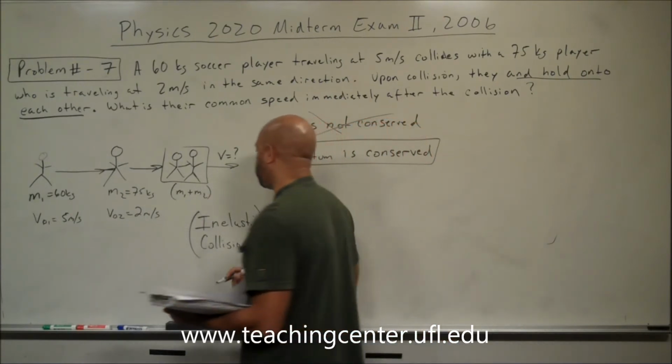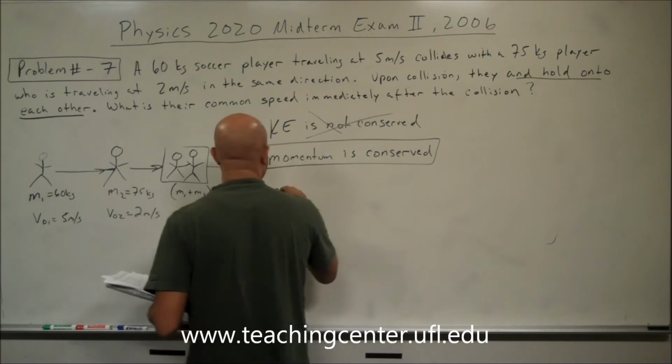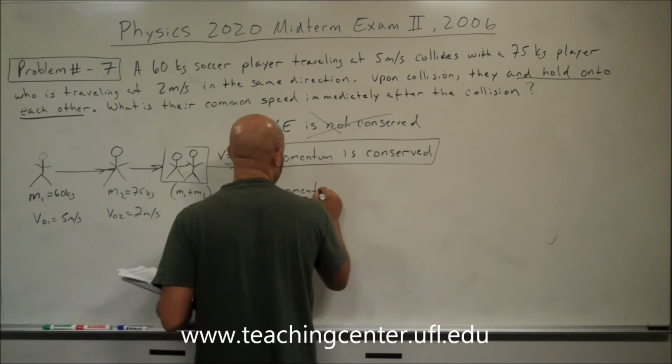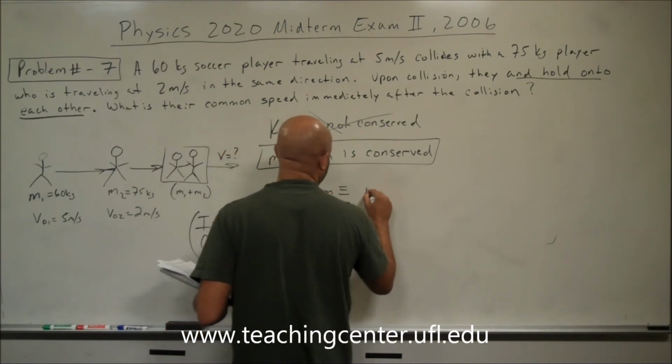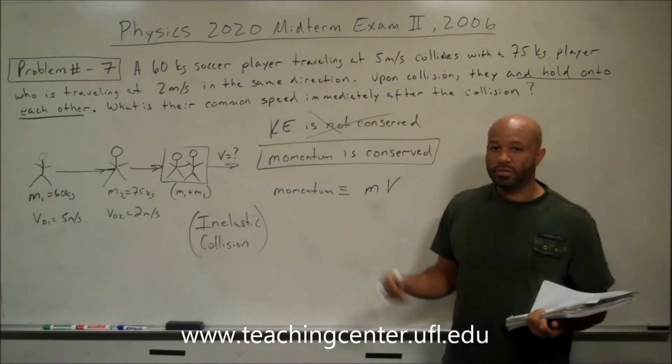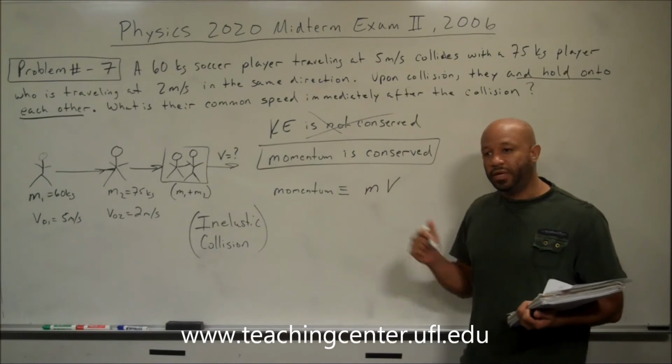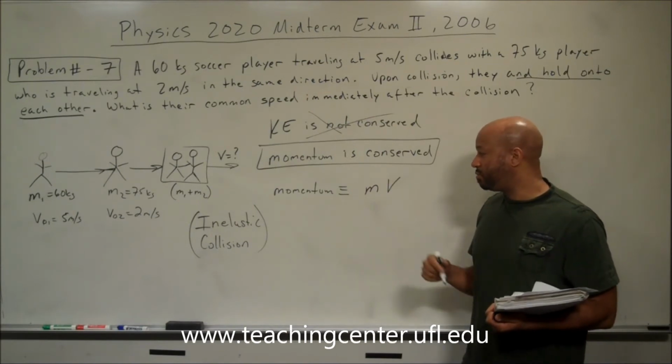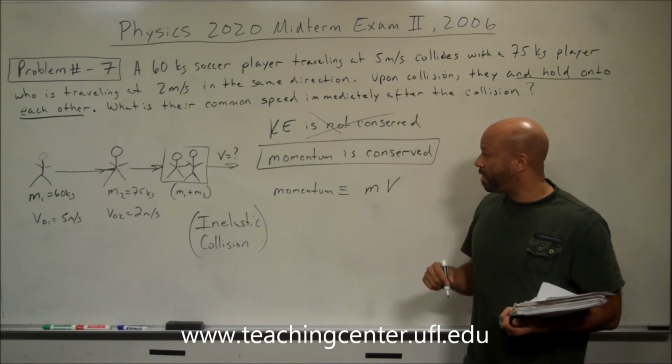And we know that momentum is defined as the mass times the velocity. It's the mass of an object times the velocity at which that object is moving. That is what we call momentum.